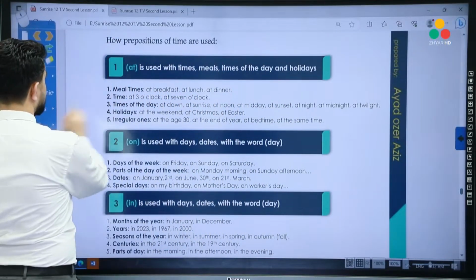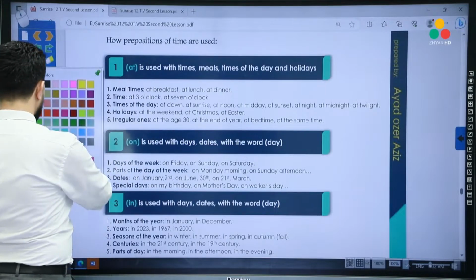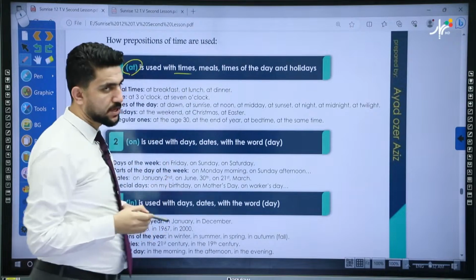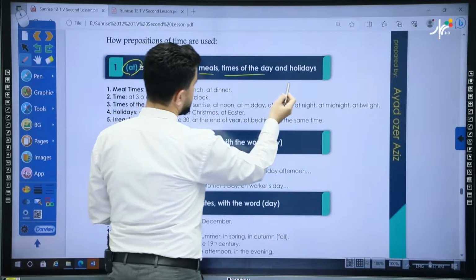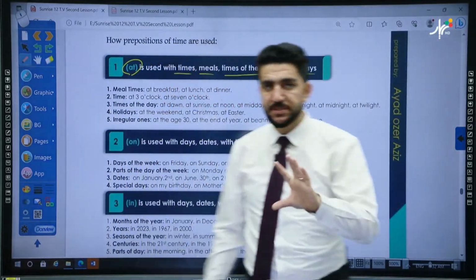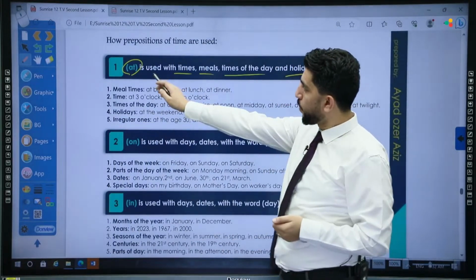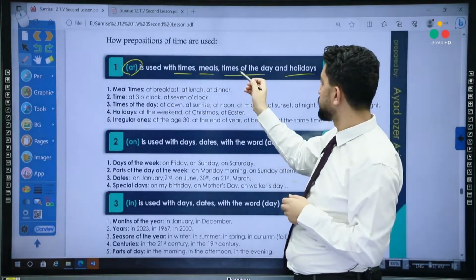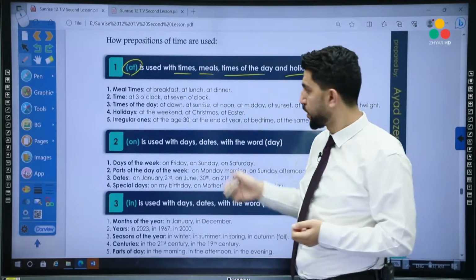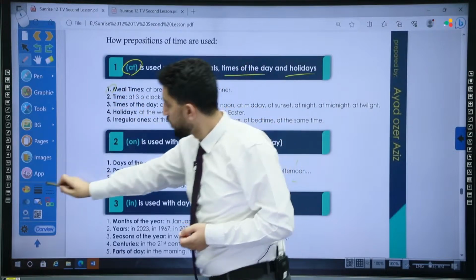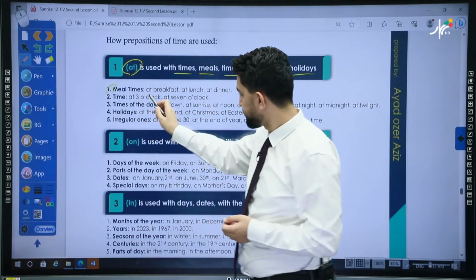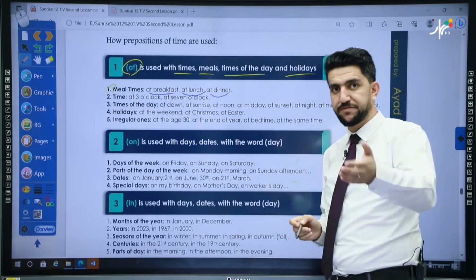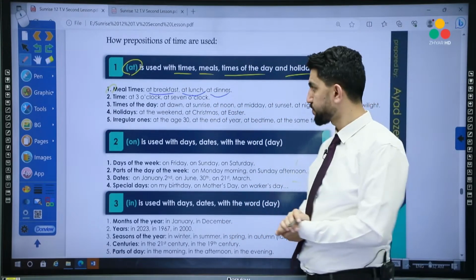The preposition at is used with times, meals of the day, times of the day, and holidays. So let's start with the meals. For meals of the day, for example, at breakfast, at lunch, at dinner, we use at.